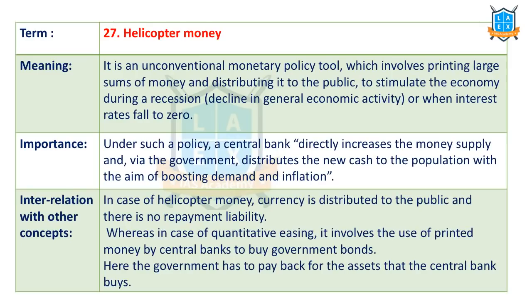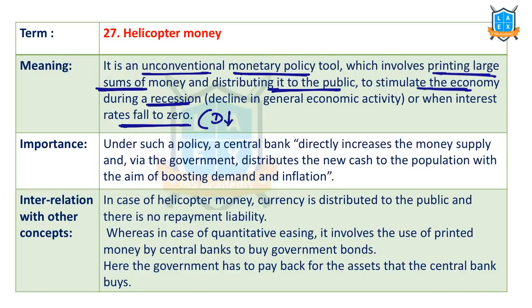The next important term is helicopter money. What is this? This is an unconventional monetary policy tool, not a conventional one. It involves printing large sums of money and distributing it to the public. Why? To stimulate the economy during a recession, or when the interest rate falls to zero, then the government does this. Interest rate falling to zero means demand is less. And to stimulate the economy, governments try to go for helicopter money.